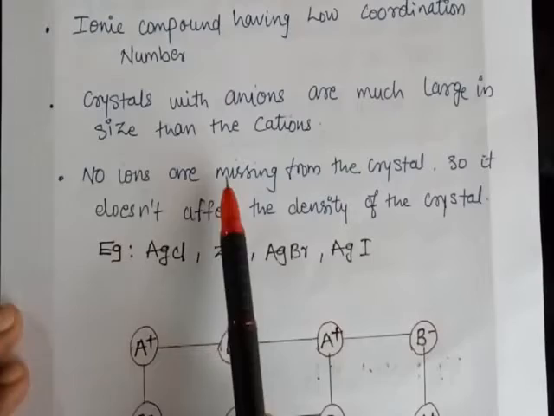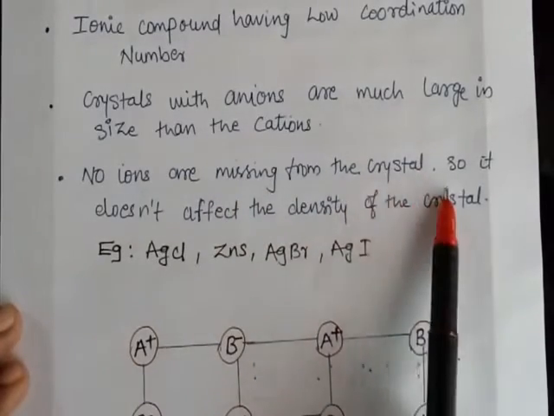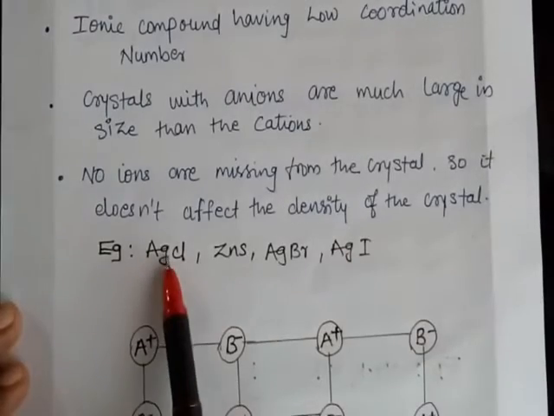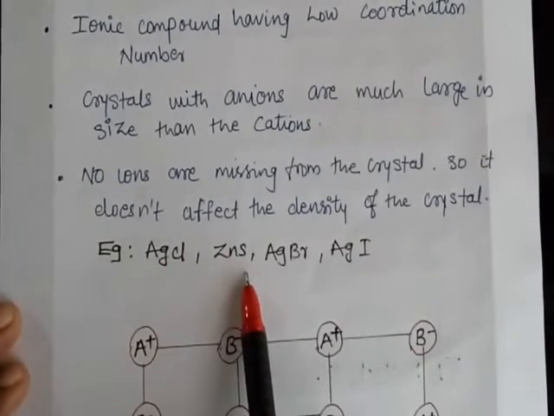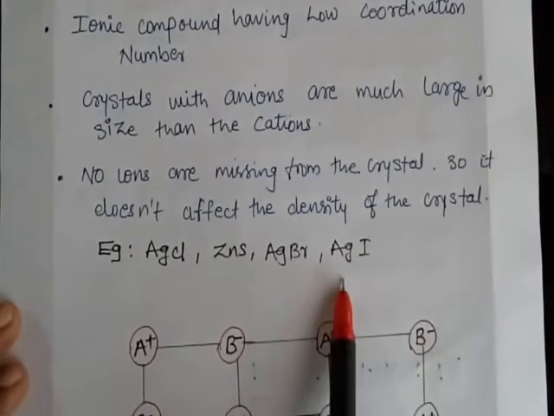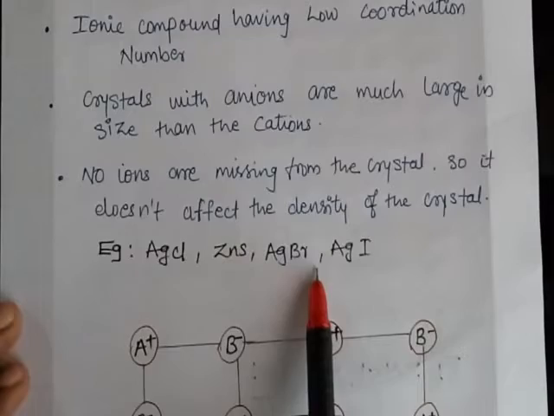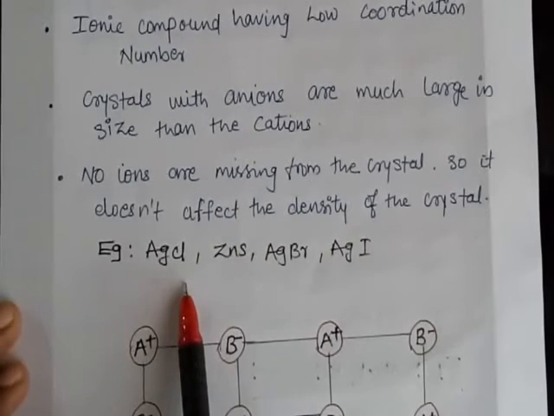No ions are missing from the crystal, so it doesn't affect the density of the crystal. Examples are AgCl, ZnS, AgBr, AgI. So the silver halides show this defect.